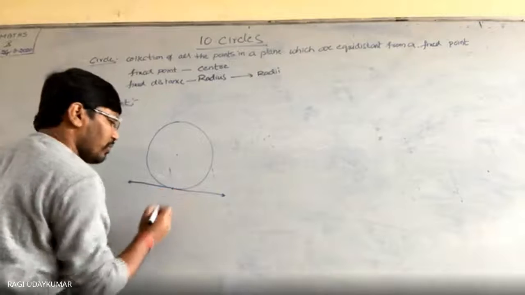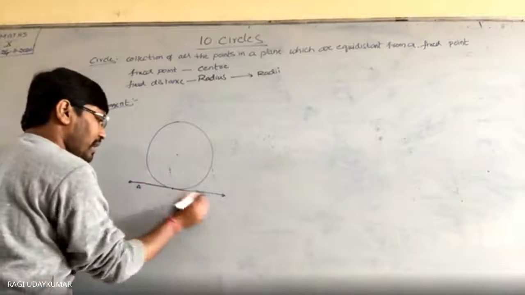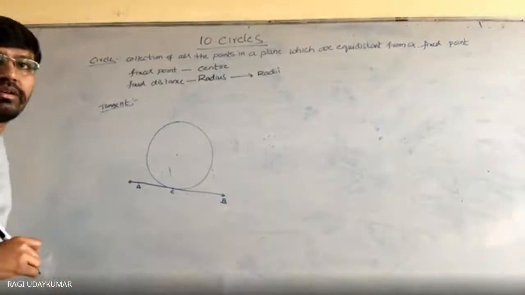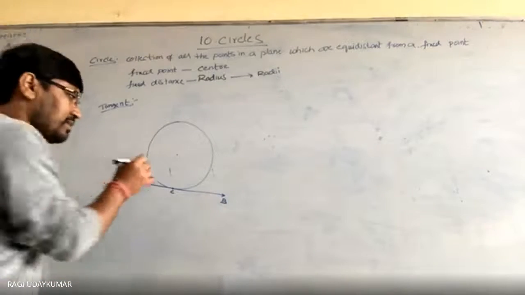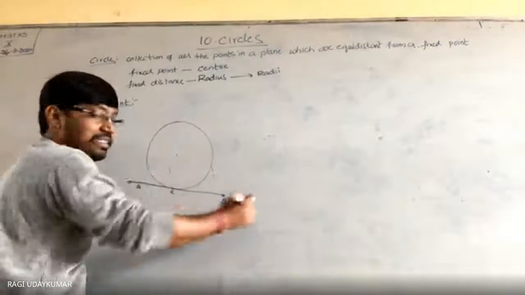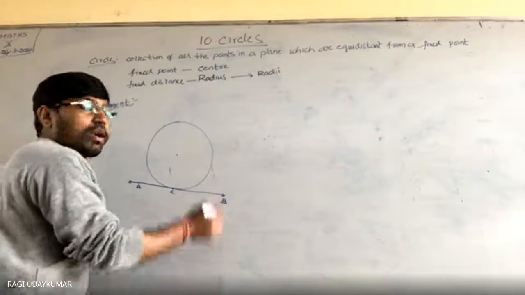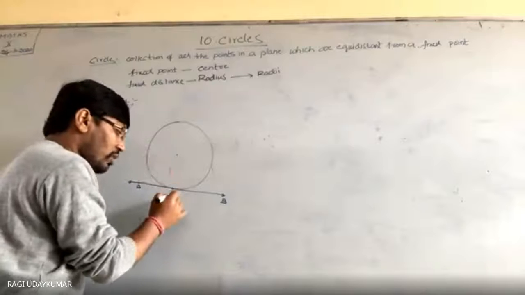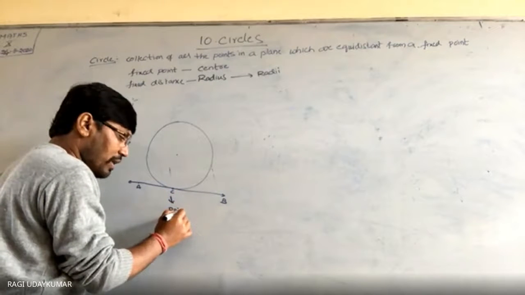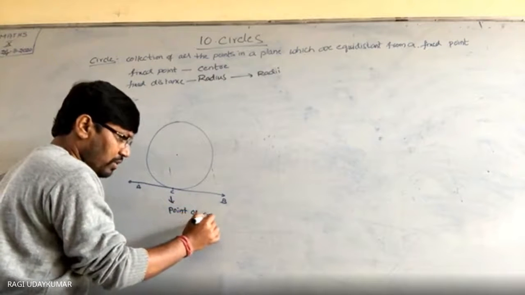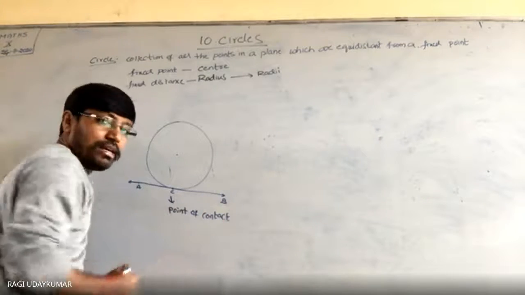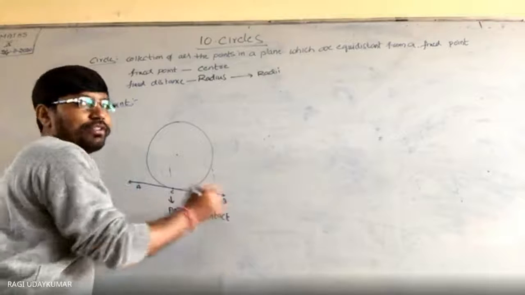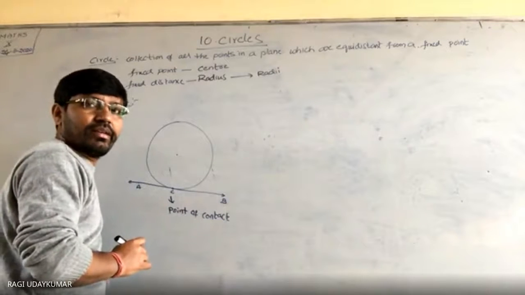Suppose this is a line AB, and this is a point C. It touches at point C, only one point. C is the common point for the circle and the line AB. That point is called the point of contact. And this is a tangent. Okay? Did you understand?